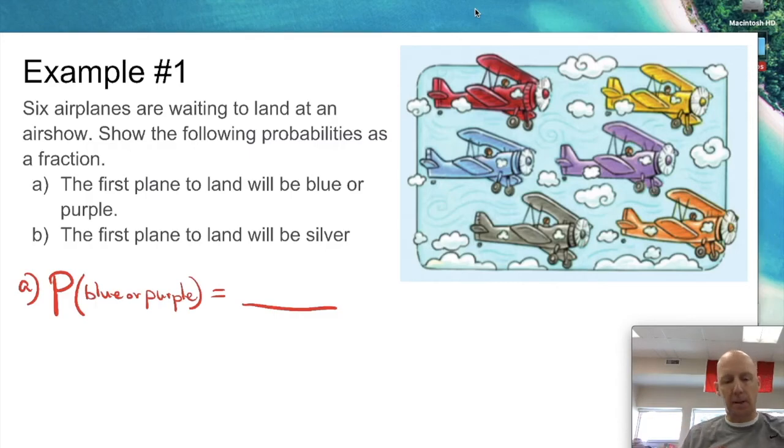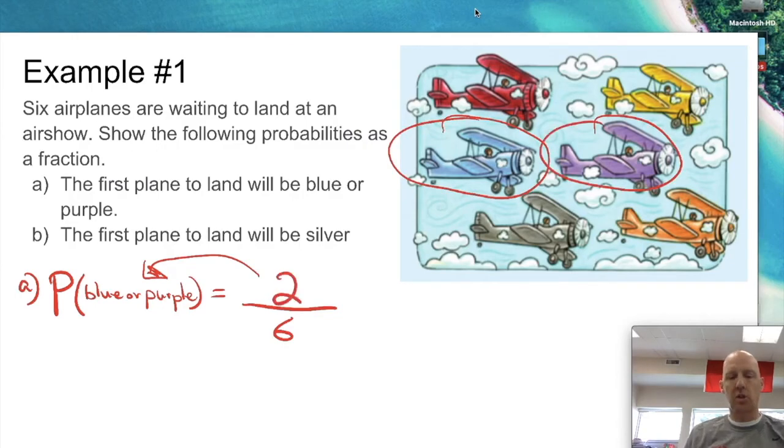There are 6 airplanes, so there's 6 possible outcomes. The top one is the total number of favorable outcomes. So favorable for this, if you look back over here, is going to match what we have here. How many blue or purple ones are there? There's a blue one and there's a purple one. So there are 2. So this would be 2.